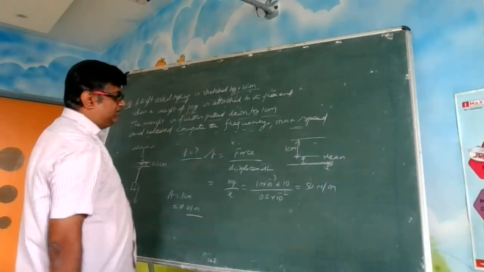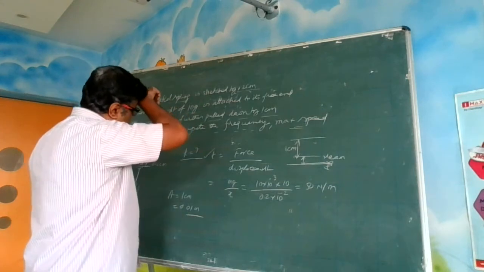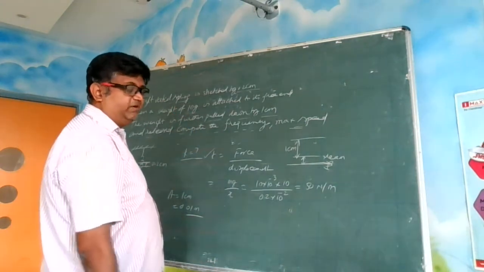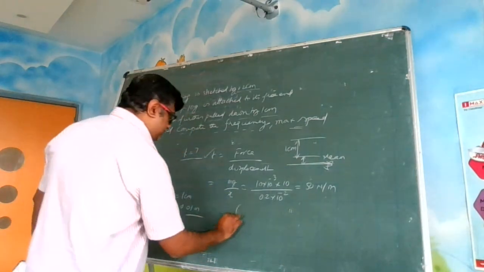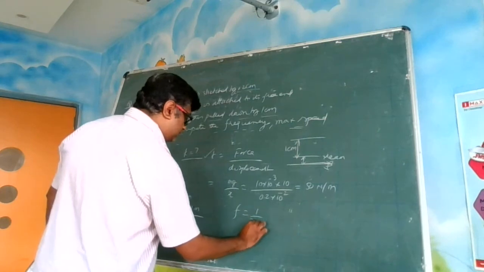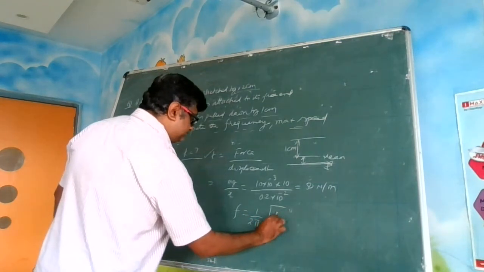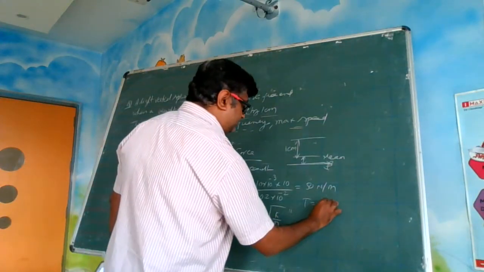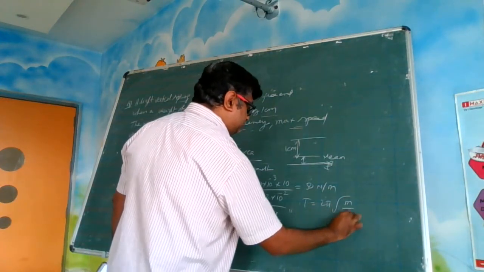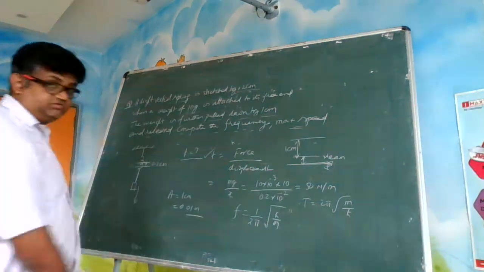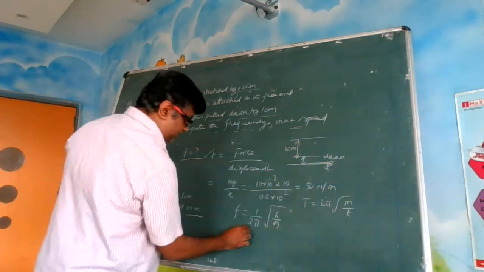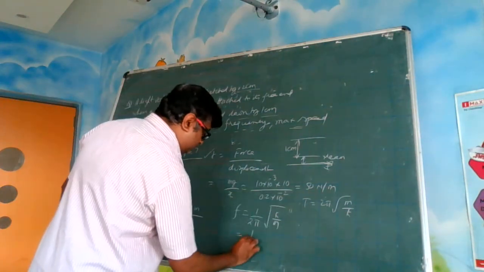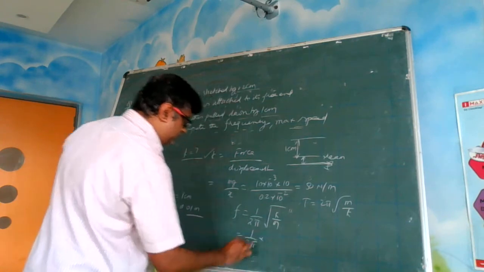You have got the value now. Find out the frequency. Time period is how much? 2 pi into root over m by k. Frequency will be 1 upon 2 pi into root k by m. Right? Where does it come from? Time period is equal to 2 pi root over m by k. Its inverse is 1 upon 2 pi root k by m.